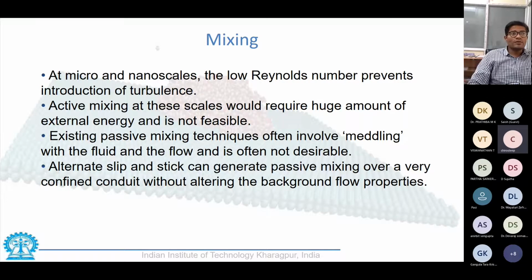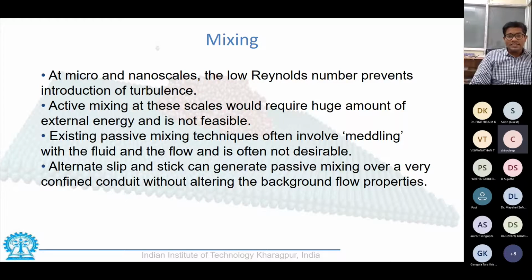And if we have such a small Reynolds number, that won't allow any sort of introduction of turbulence or any sort of mixing. Because you understand, Reynolds number is proportional to the characteristic length scale. And if my characteristic length scale goes down to nanometer, my Reynolds number is much, much less than 1.